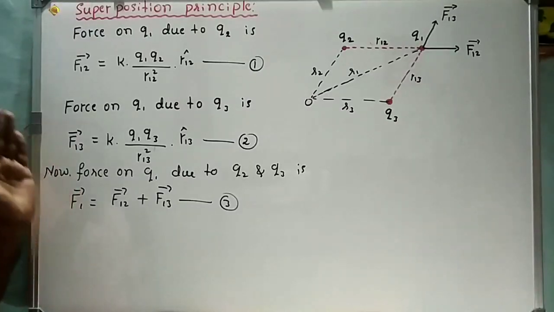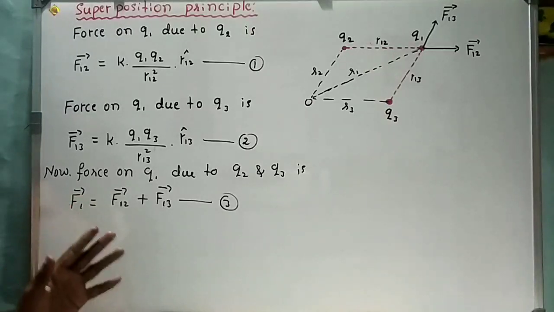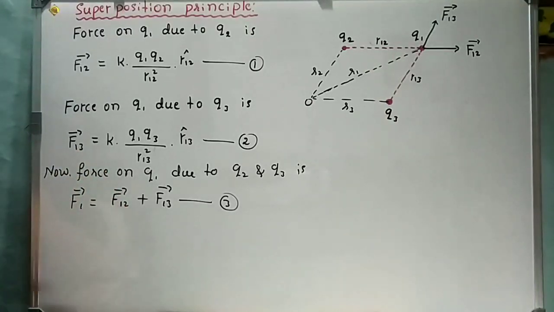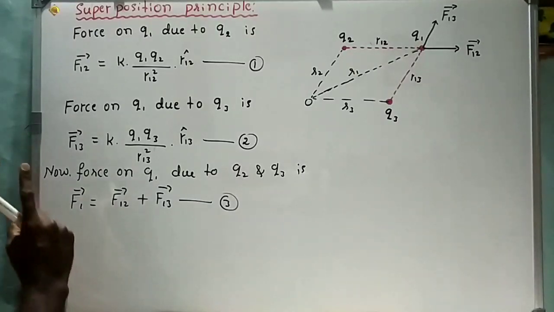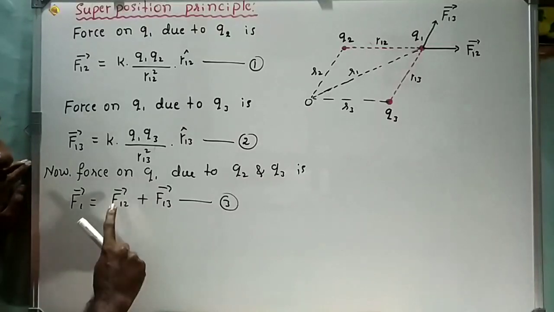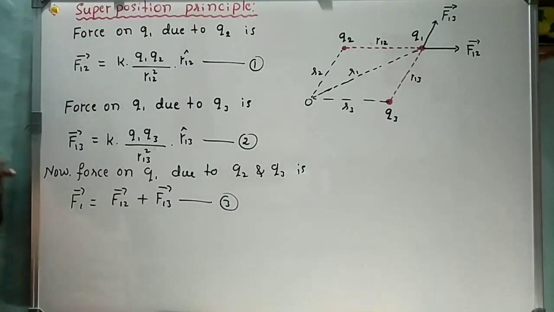That is, according to the superposition principle, when a number of charges are present at a certain distance apart, then the net electrostatic force on one charge is always equal to the vector sum of forces due to all other charges. This is the meaning of superposition principle.